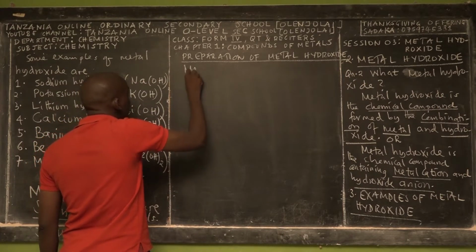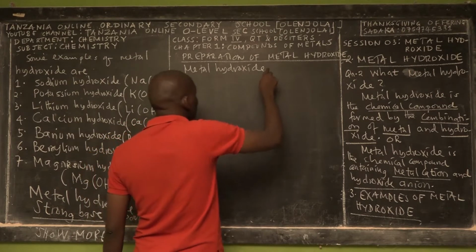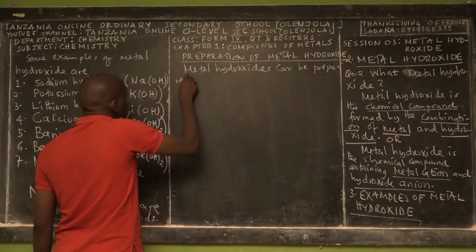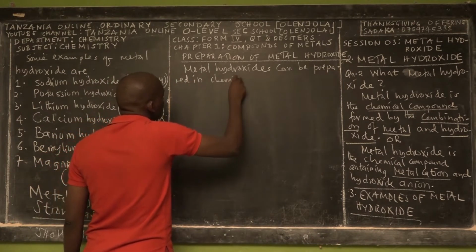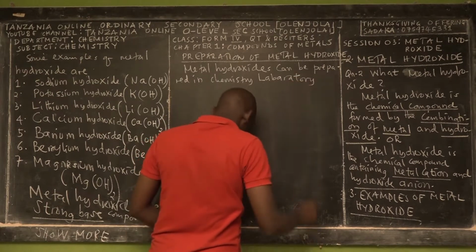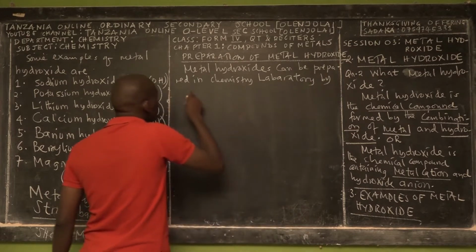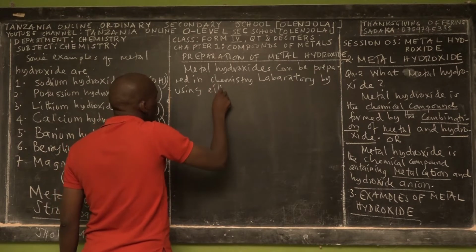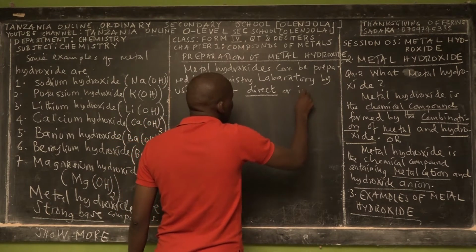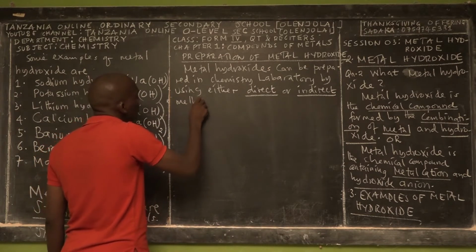So we say that metal hydroxide compounds can be prepared in the chemistry laboratory by using either direct or indirect method.